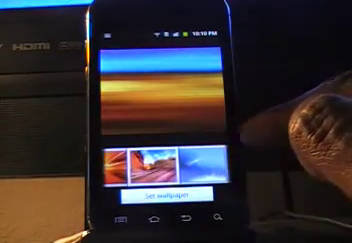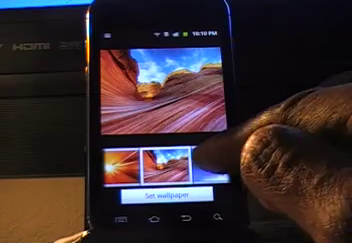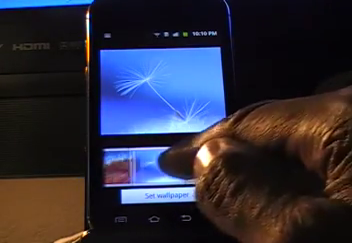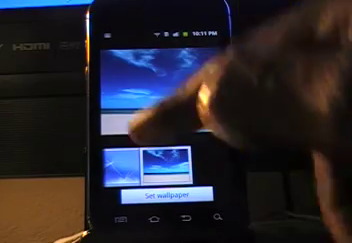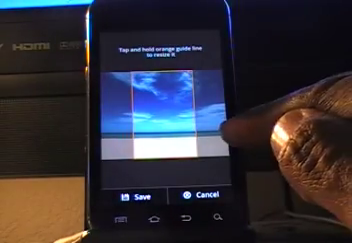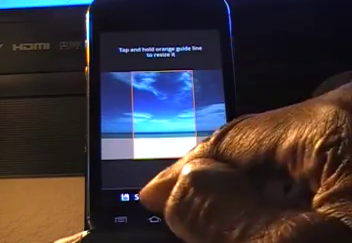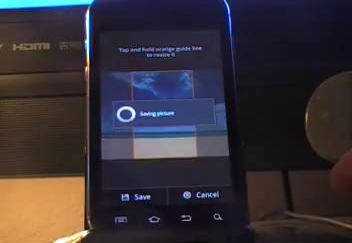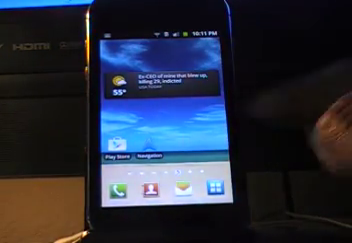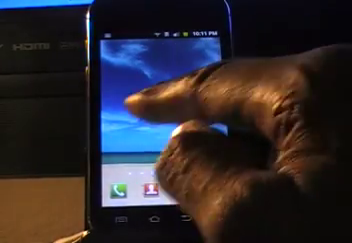And if you slide it over, it should change to that scenery. And then the one you like, you push where it says set wallpaper. And I'm going to leave it like that and just click save. Now your background wallpaper has changed.